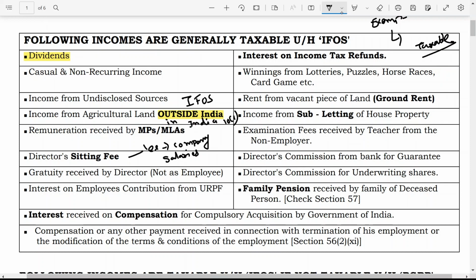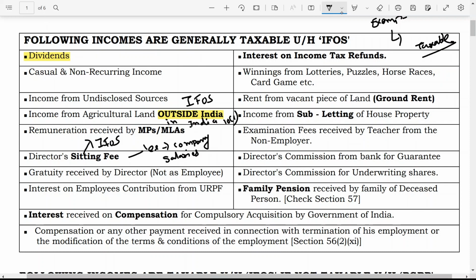Sitting fee means he is sitting in the meeting, it may be the annual general meeting or a general meeting of the company, and for that he is getting remuneration, which is called sitting fee. So under which head is it taxable? Because in this case the director is not an employee of the company, it is obviously taxable under the head income from other sources.